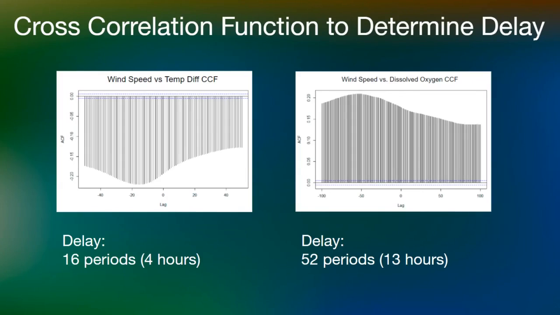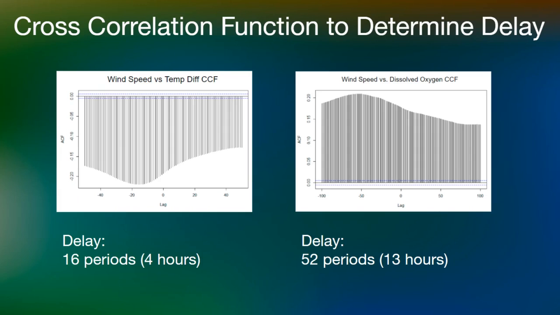To further our understanding of the impact of episodic weather events, we wanted to find out the time delay between correlation. For example, we knew that periods of high wind correlate with increased dissolved oxygen, but we did not know how much of a delay there is between events. A statistical function called the cross-correlation function, or CCF, calculates this by shifting two datasets.